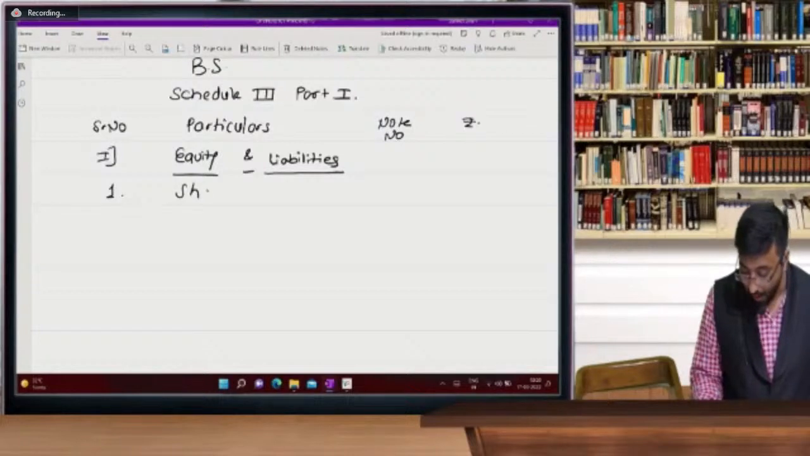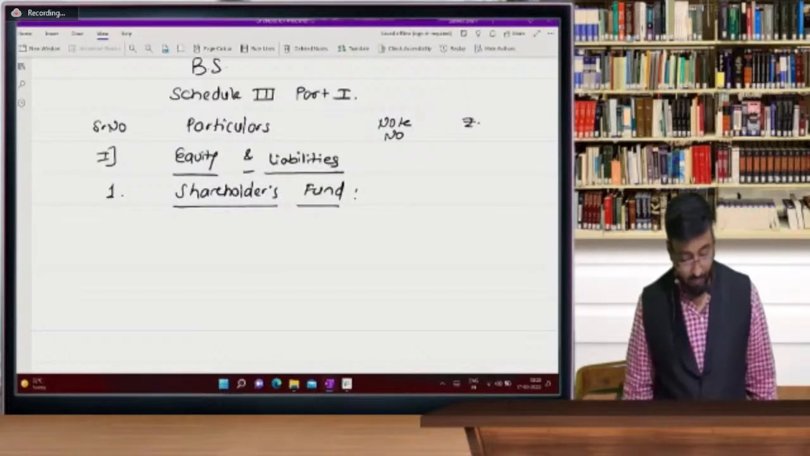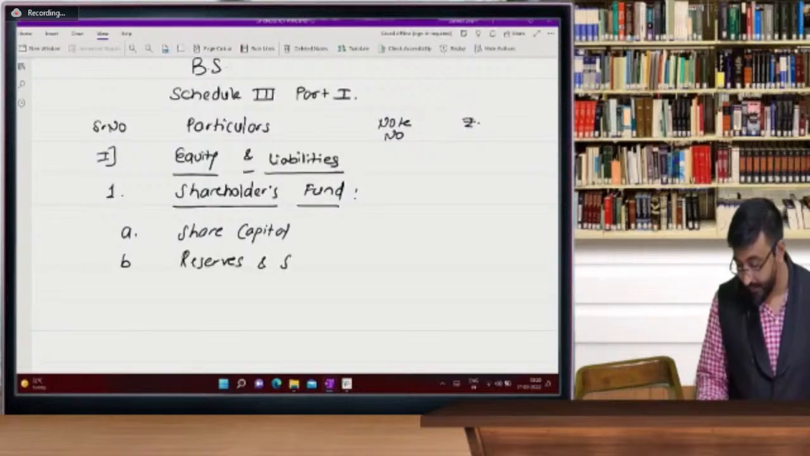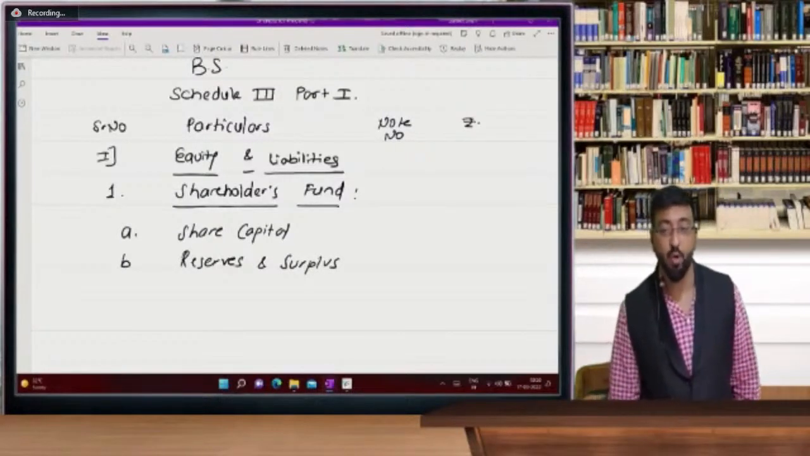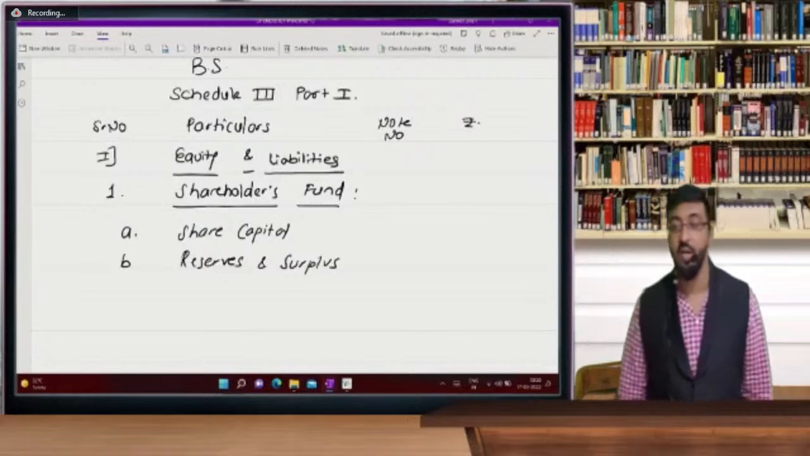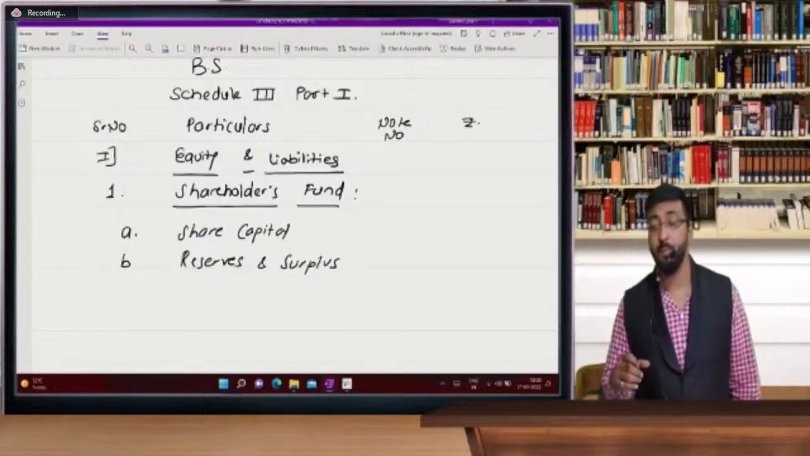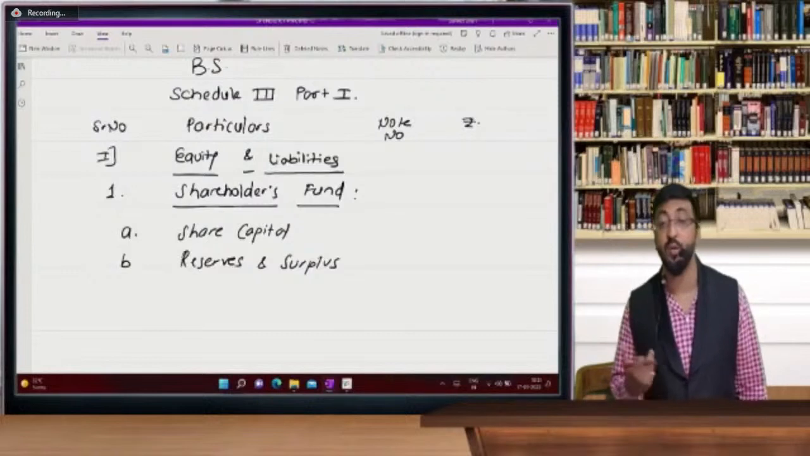In that you have first shareholders fund, that is owners equity, under which you have share capital. You can write this share capital, balance sheet pro forma, because this is needed in all chapters of company accounts. So revising it because we have to prepare balance sheet in the exam. So you must be aware about your pro forma. So share capital. Under this, what we are going to write, that is also important. Share capital, it might be equity share capital or it might be preference share capital.